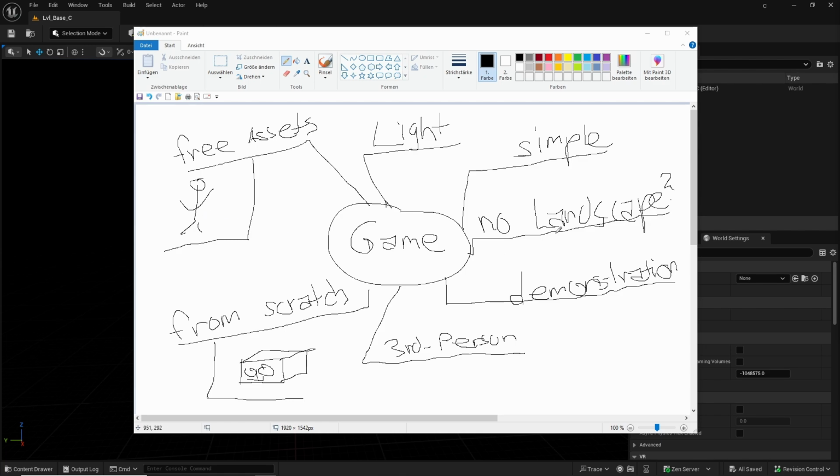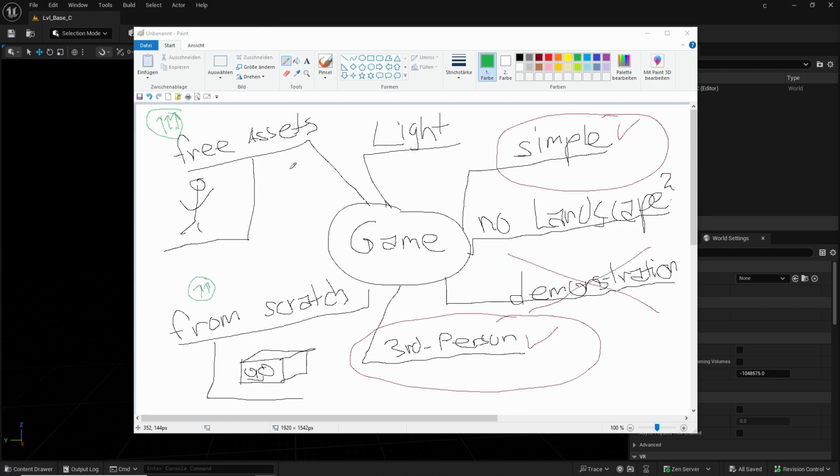Should we use a landscape? Yes, no. For example, if we don't use a landscape, we can make everything with static meshes. And then light, should we use light? Light we need anyway, but should we use, for example, the built-in skylight, I mean the sky which comes there, or free assets with skies and so on. But here we will again make a mix from free assets and from scratch and so on.